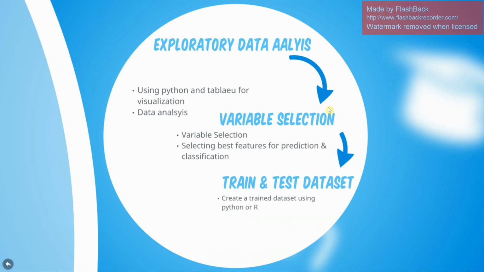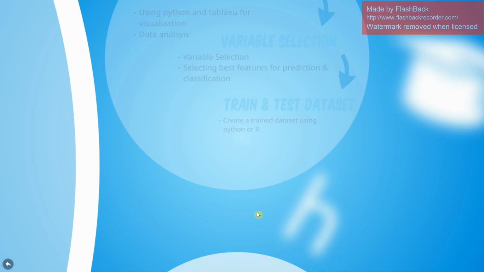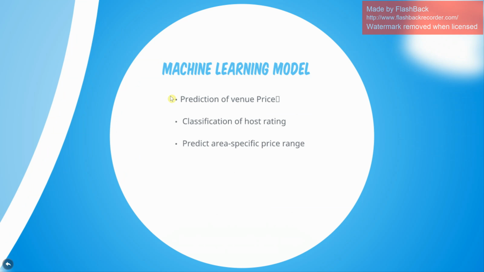Variable selection is the next step, where we're going to perform variable selection using Python or R, or maybe Python and R, selecting the best features for prediction and classification. Then train and test datasets: we are going to create a trained dataset using Python or R. In the machine learning model step, we're going to perform prediction of venue price, classification of host rating, and we're going to predict area specific price range as well.